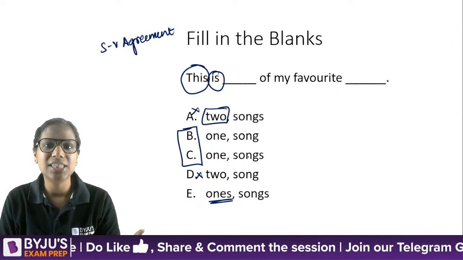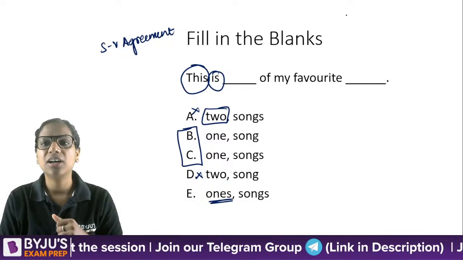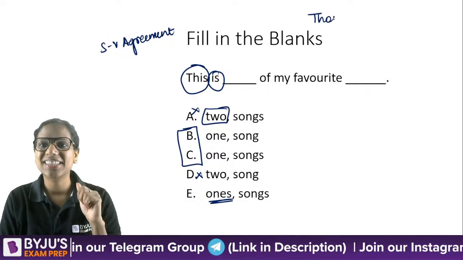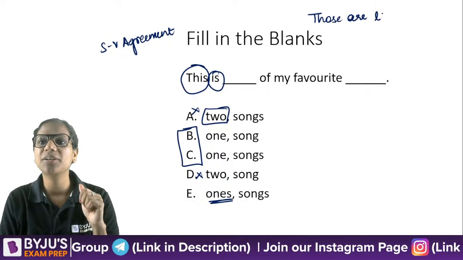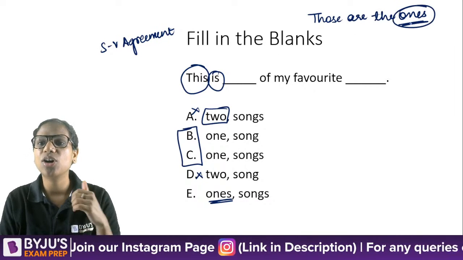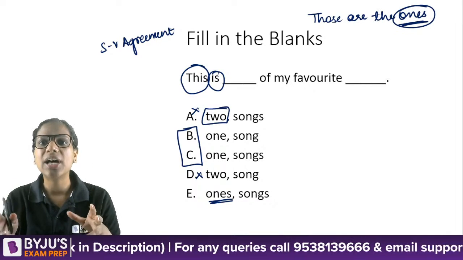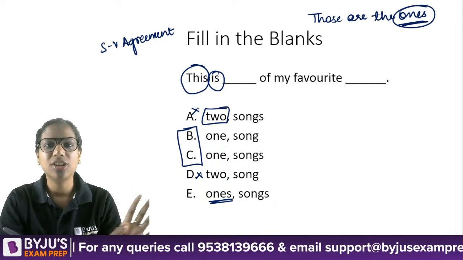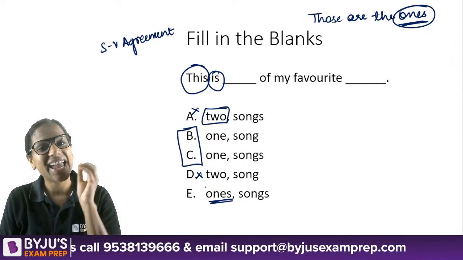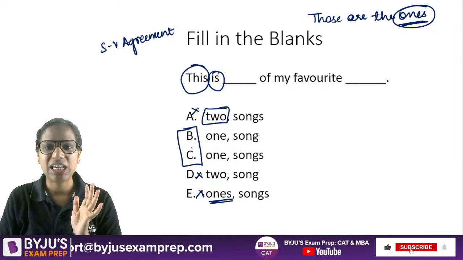Similarly, when I say ones, ones means plural. Okay. So, those are the ones. Those are the ones that I was talking about. Those are the ones, right? Or they are the ones who are responsible. If I say that, ones refers to them in a way, right? So, ones again is plural and cannot come here. It has to be between B and C.